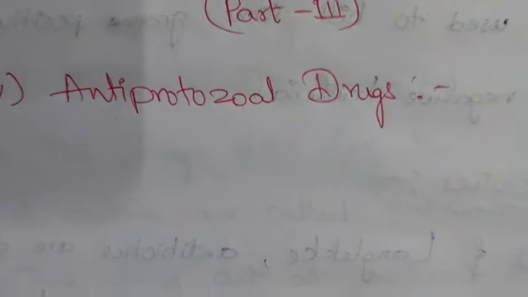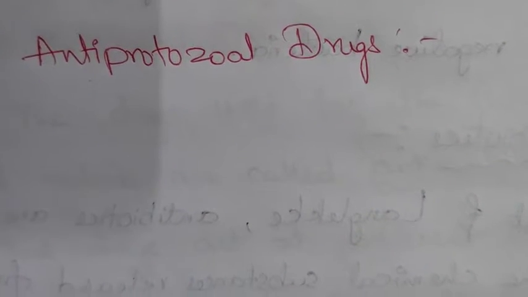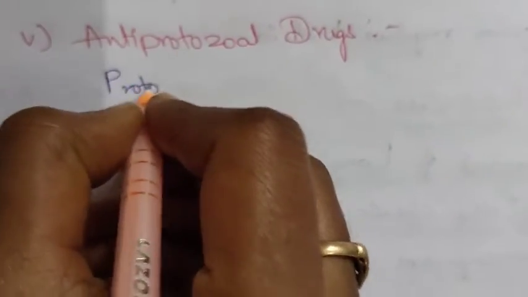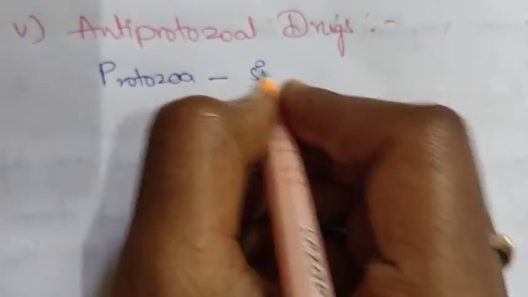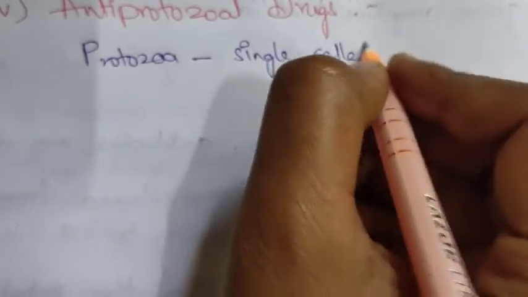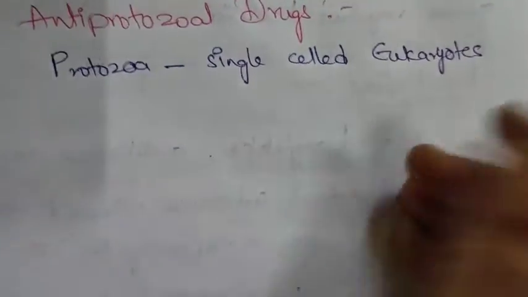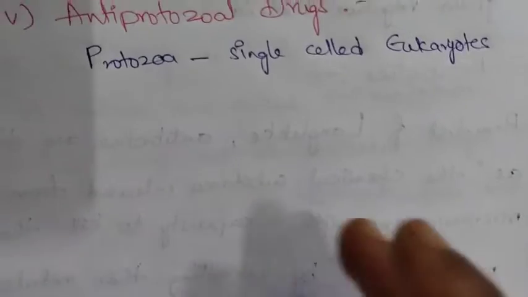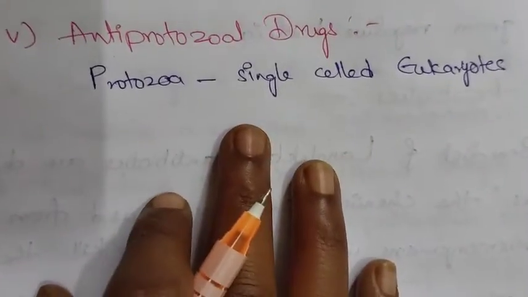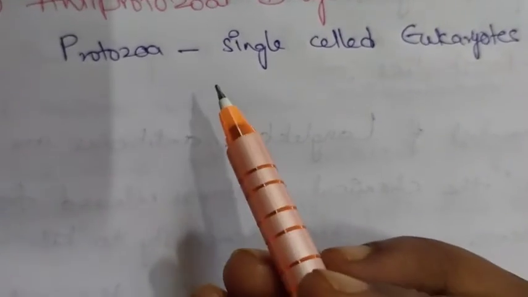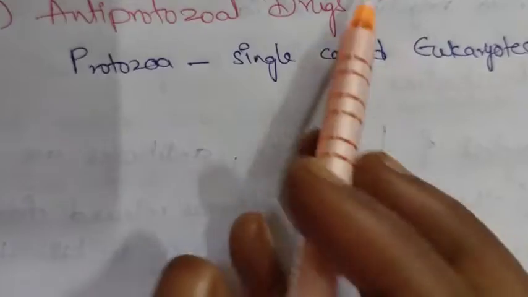Anti-protozoal drugs. We know protozoa is nothing but a single celled eukaryote. These are called protozoa. Here in this one, anti-protozoal drugs, these drugs are used for the cure of disease that was caused by the protozoans.